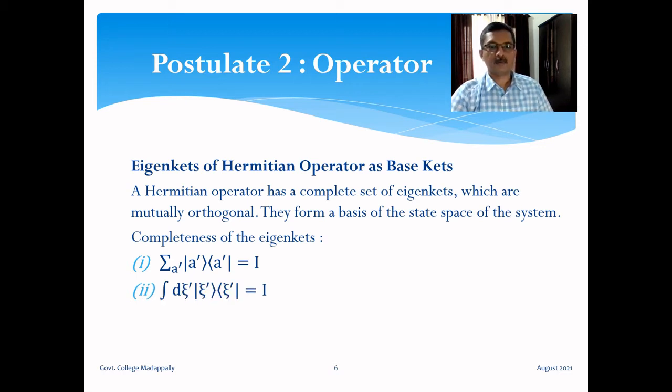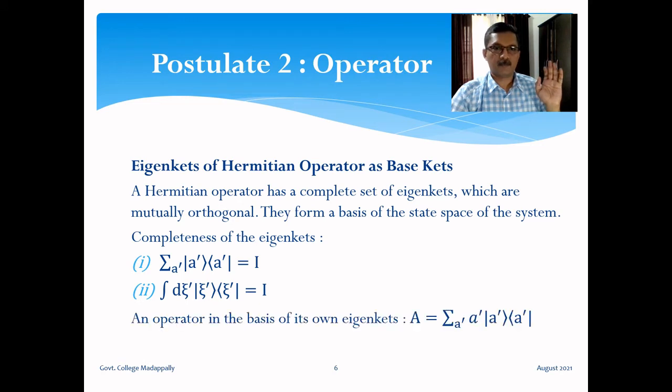And if the eigenkets form a continuous set, as in the case of eigenkets of the position operator or eigenkets of the momentum operator, in such cases, instead of summation, we have integration. And if we express an operator in the basis of its own eigenkets, this is the structure. I have not used the cap symbol for operators, so from the context we can see it's an operator. Operator A is equal to sum over A prime, eigenvalue A prime times ket A prime, bra vector A prime. So that is the structure of an operator expressed in its own eigenkets.